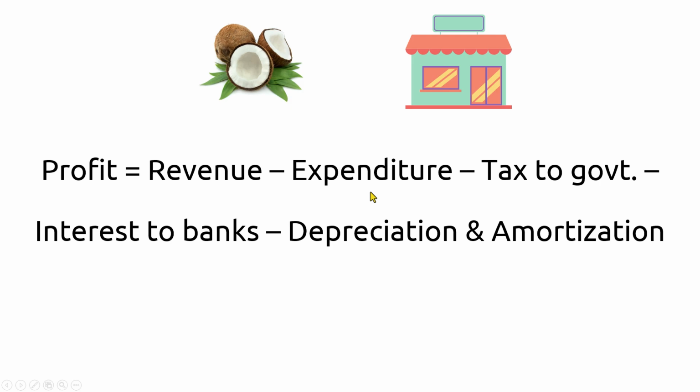So from the beginning till the end, procuring coconuts, drying them, making oil from them, packaging it, shipping it, all the costs involved in this come under the head of expenditure. So how much do the friends spend to make and sell their product is the expenditure.